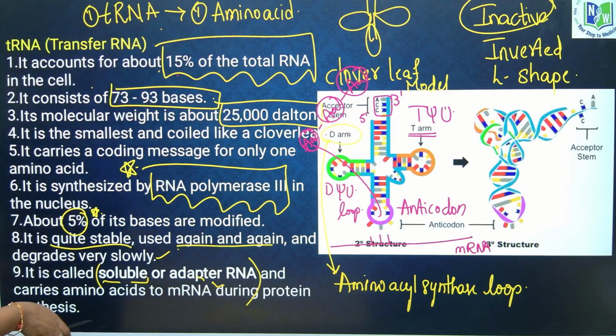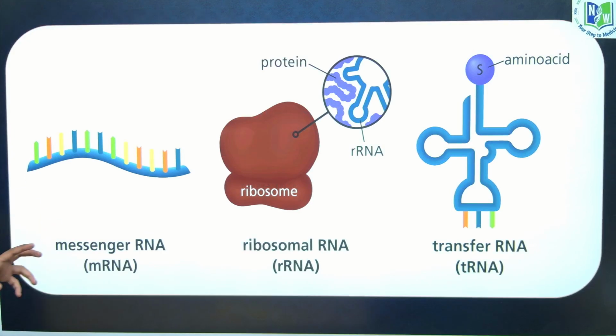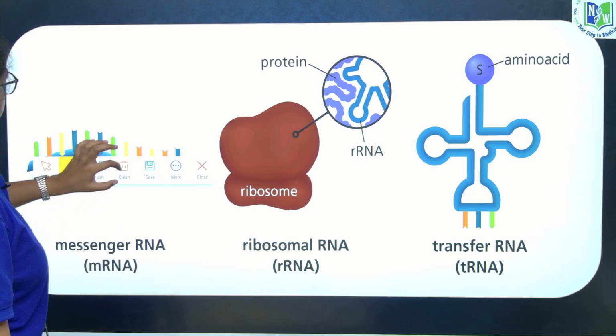Now let me give you a gist on how the protein is formed. What is the role of RNA in protein synthesis? Yes.